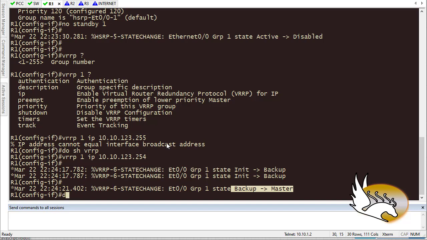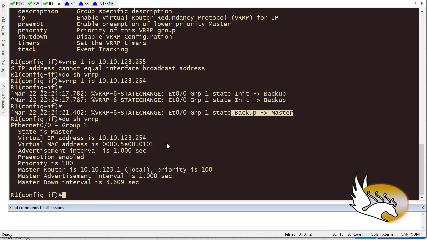I'm just going to show VRRP to see what we have here. Again, there is a virtual MAC address, there is a virtual IP address, and the important thing is preemption is by default enabled. In HSRP, preemption was not enabled by default. Also, the priority is by default 100. Okay, we can do the same thing again on router 2, and this is going to be again the address that we assign to other devices using DHCP or some other mechanism, it doesn't really matter.